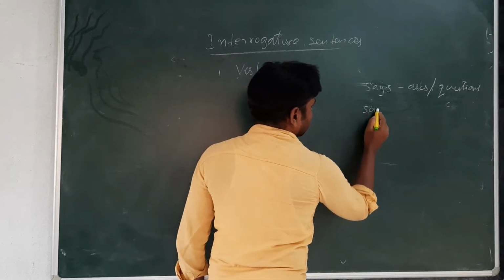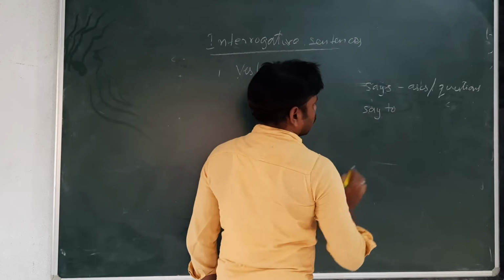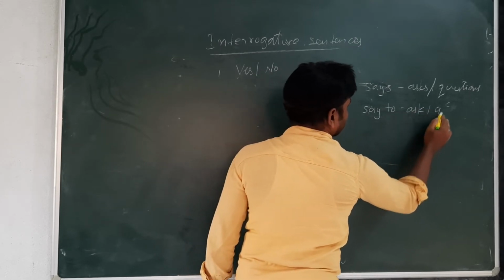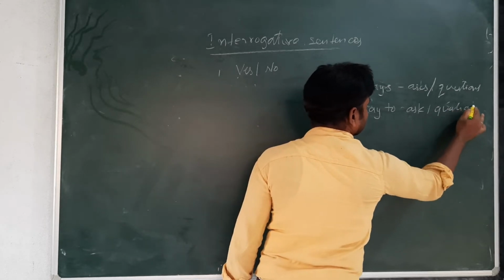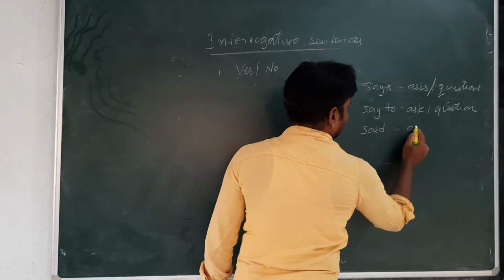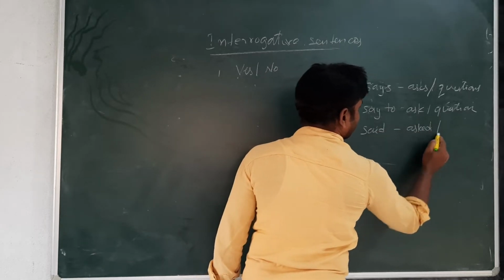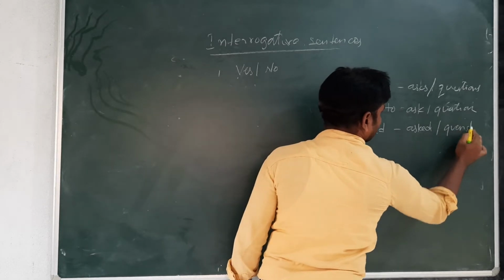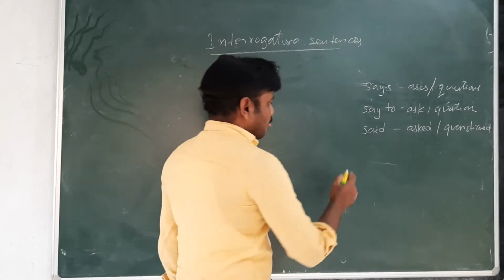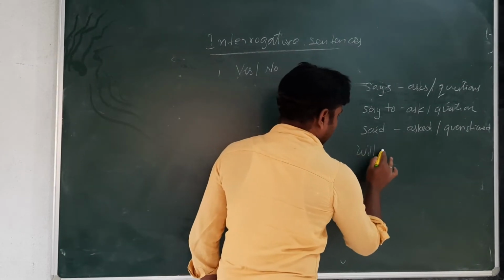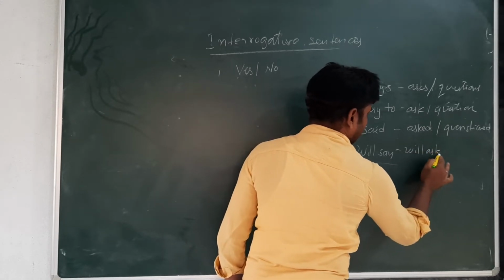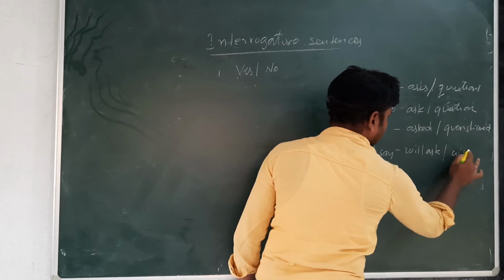Next one, say to will become ask or question. Said will become asked or questioned. Will say will become will ask or will question.